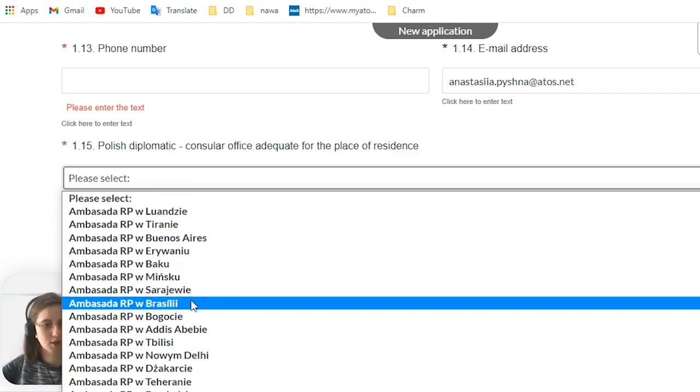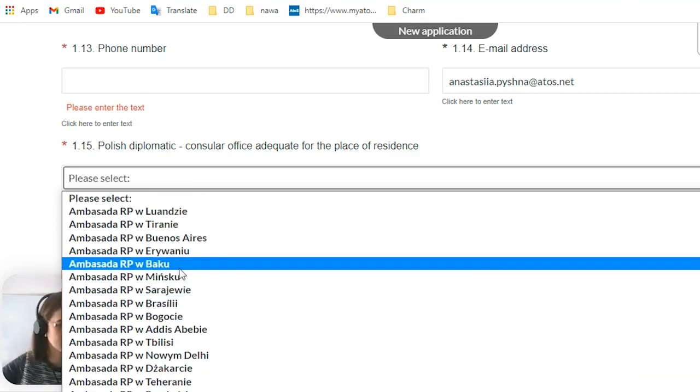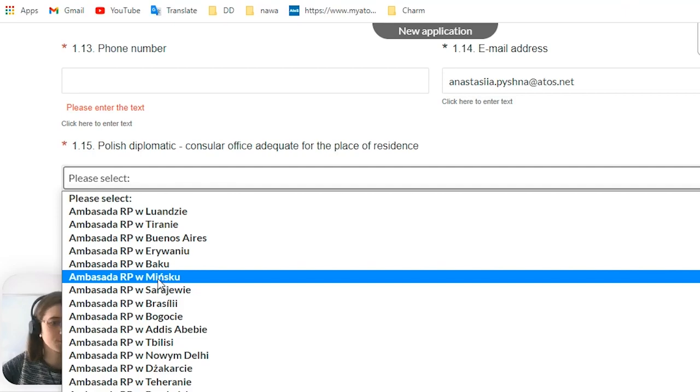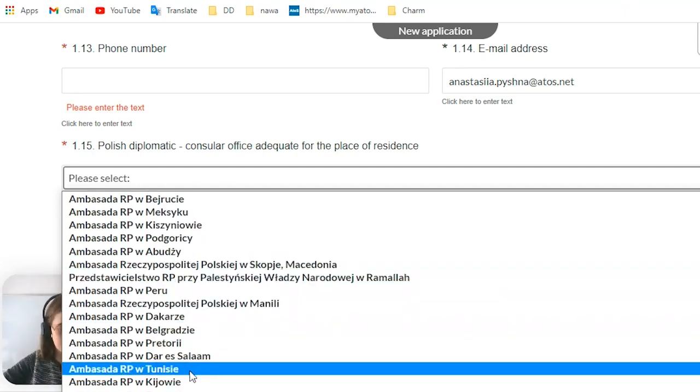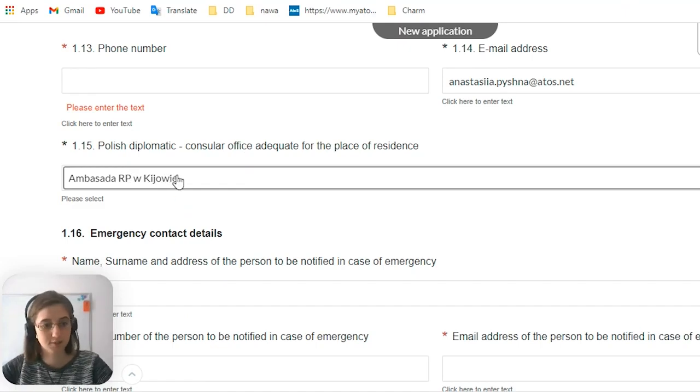If you are from Azerbaijan, then you have to put here embassy of Rzeczpospolita Polska in Baku. If you're from Belarus, you put Minsk. You can also check this information on the internet. But I put here Kiev because I'm from Ukraine.